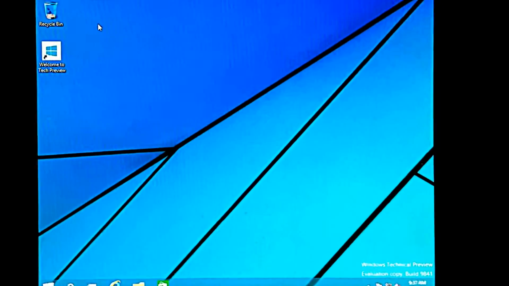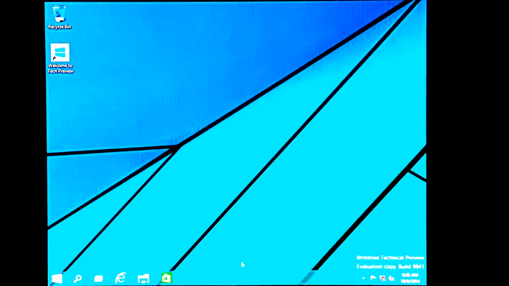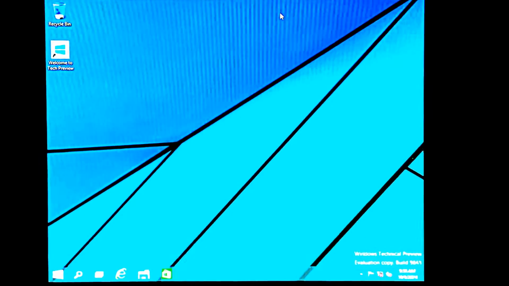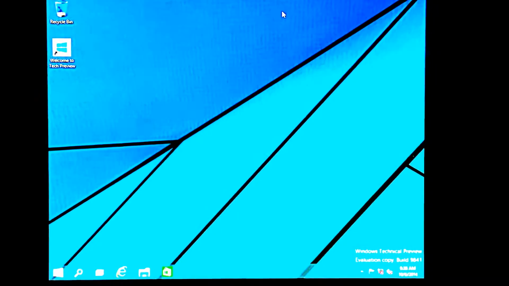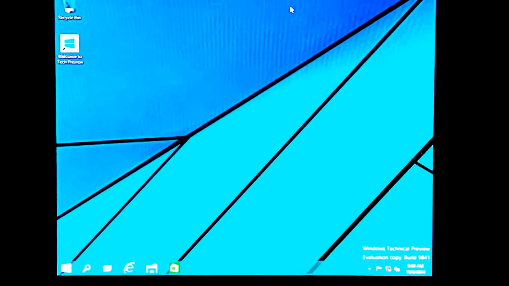But when it comes to the mobile space, I actually do prefer Microsoft Windows Mobile. Some of you probably have seen my reviews on the HTC One M8. So, using that device and this operating system will actually be a really smooth transition, I think, to ease people back into Windows.